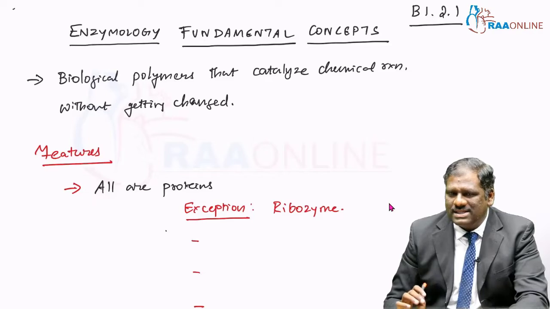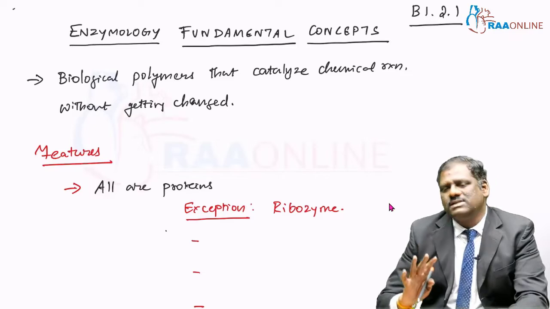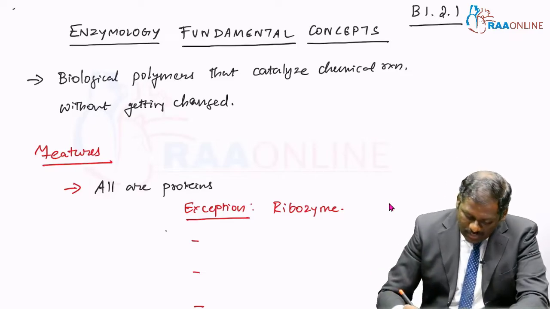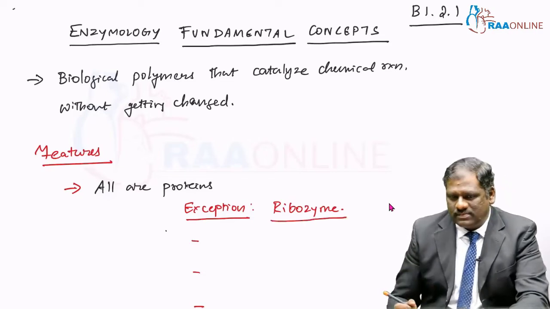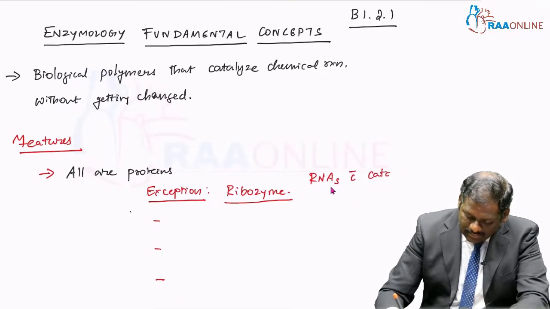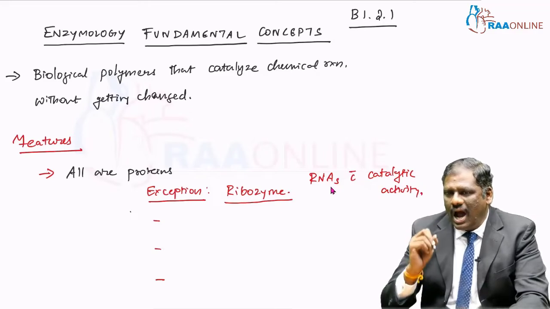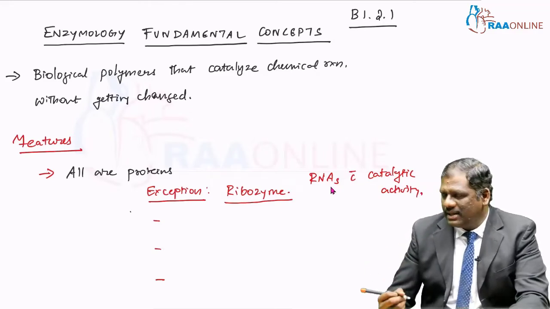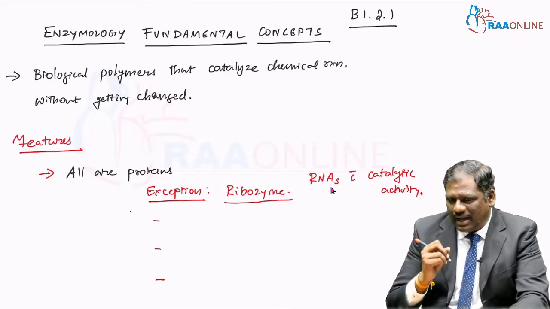Okay. Most of the enzymes which are seen are all proteins, except certain things called ribozymes. So, what are these ribozymes? Ribozymes are nothing but RNAs with catalytic activity. These are not proteins, these are RNAs with catalytic activity, the same as an enzyme. You need to remember this part, this is an extremely high yield area also.